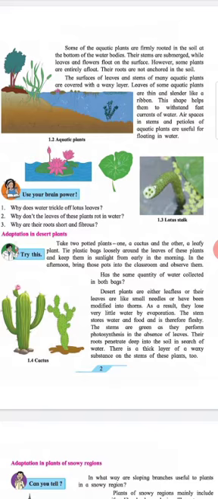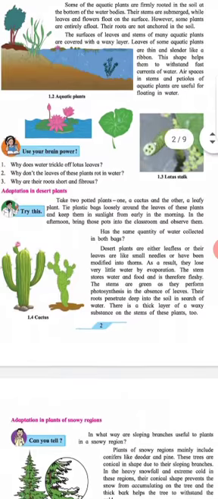Subheading: Adaptations in desert plants. Heading: Try this. Take two potted plants, one a cactus and the other a leafy plant. Tie plastic bags loosely around the leaves of these plants and keep them in sunlight from early in the morning. In the afternoon, bring those pots into the classroom and observe them. Has the same quantity of water collected in both the bags?